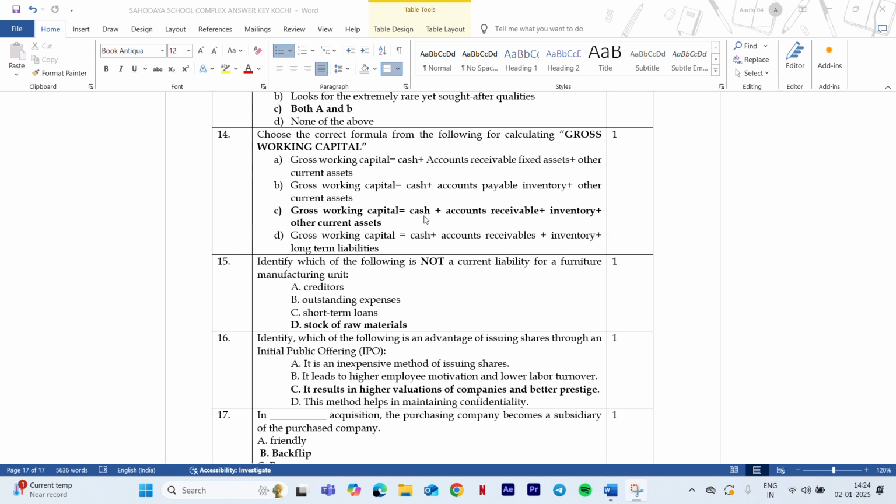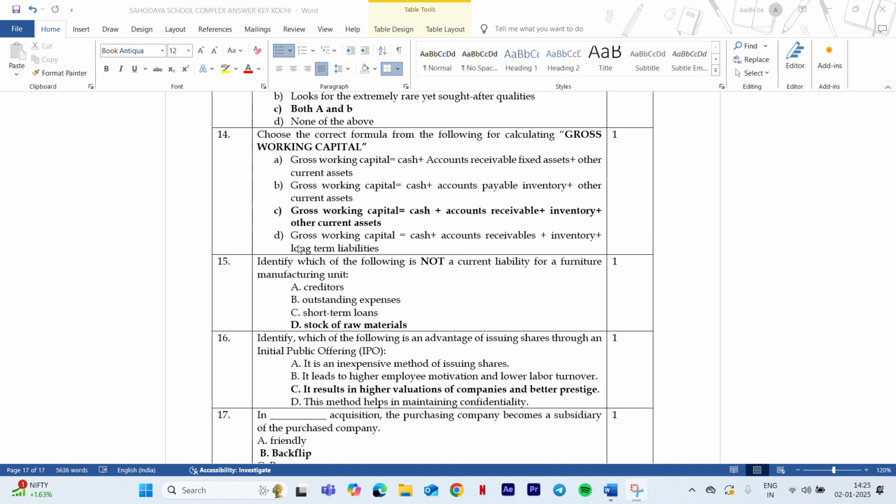Next one is cash plus accounts receivable plus inventory plus other current assets. This is correct. So cash plus debtors plus inventory plus other current assets, all are current assets. Now next question is cash plus accounts receivable plus inventory plus long-term liabilities. So accounts receivable, inventory, long-term liabilities.